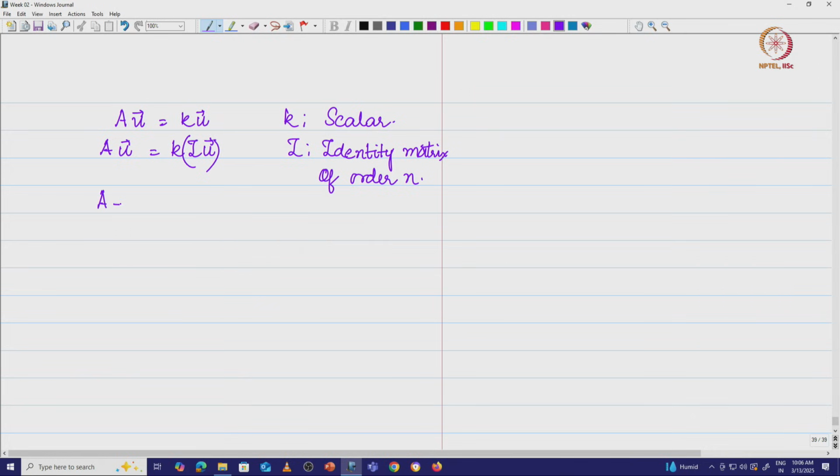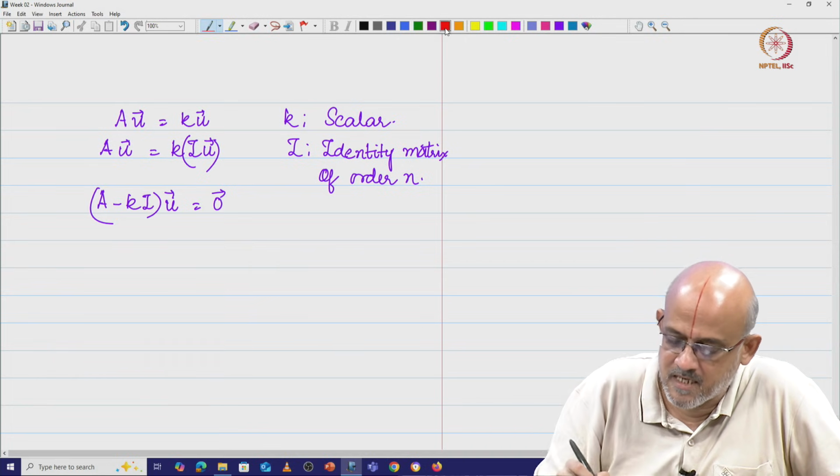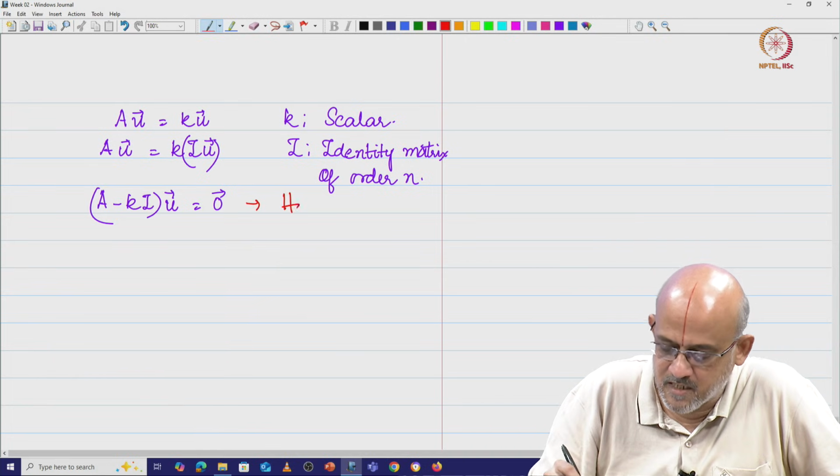So, which is nothing but A minus K times I into u is equal to the 0 vector. Now, if you remember your foundation course on linear algebra, this set of equations where Ax is equal to 0 is called the homogeneous system of equations, right. So basically this is called the homogeneous system of equations.